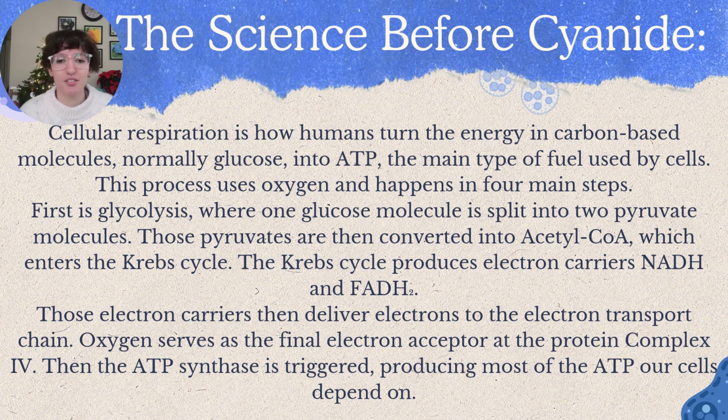The Krebs cycle produces electron carriers NADH and FADH2 that carry electrons directly to the electron transport chain, and as they deliver electrons, they create a concentration gradient, and oxygen serves as the final electron acceptor at the protein complex 4. Then the ATP synthase is triggered, producing most of the ATP all cells rely on.